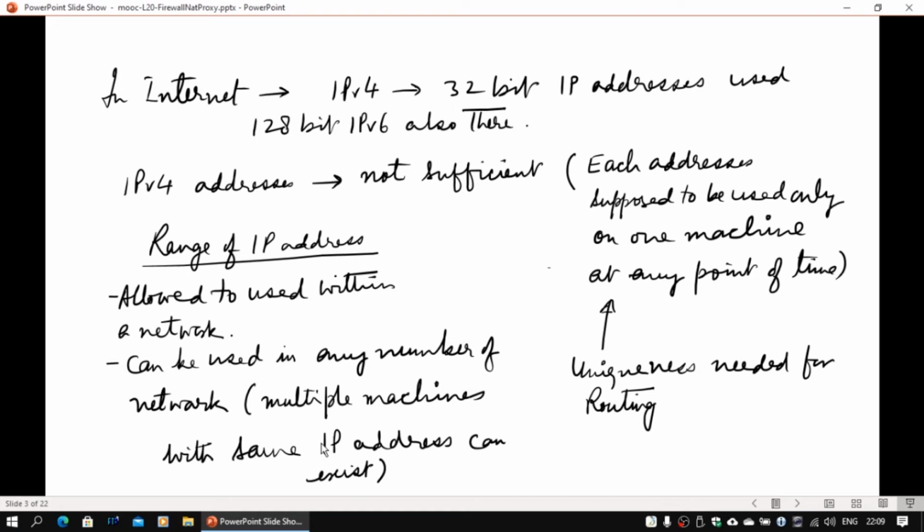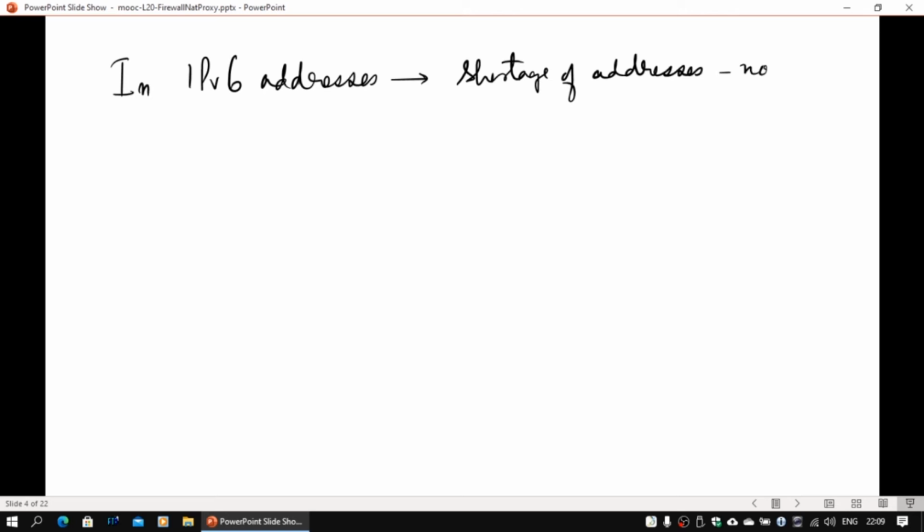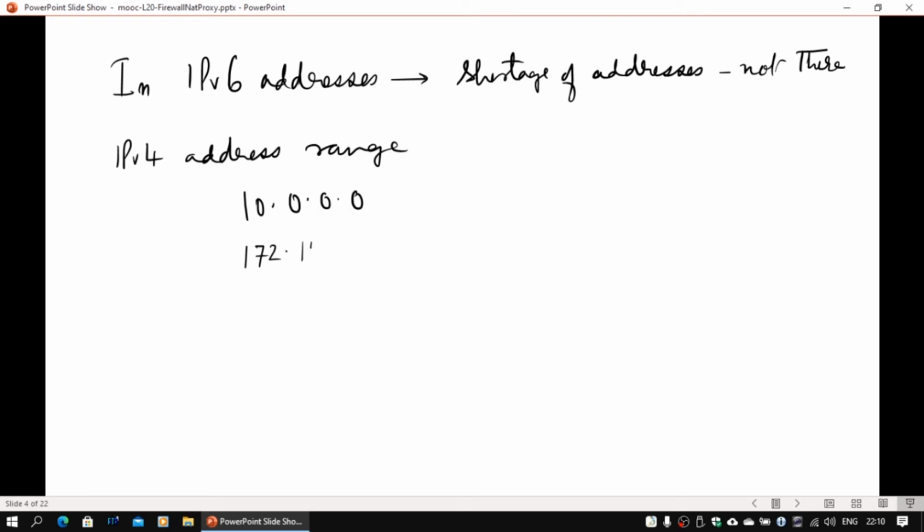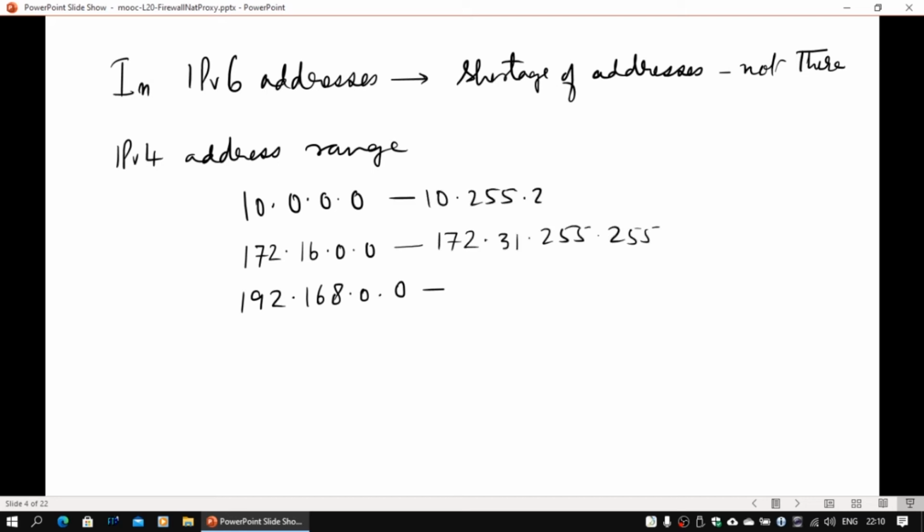Since multiple machines with the same IP addresses exist, first of all, the routing rules have to be updated in all internet routers. So one thing which was done was that these private IP addresses are not allowed on the internet, and any packet which is destined for this specific private IP range has to be dropped. Of course, we do have IPv6 addresses where there is no shortage of addresses, but still not everybody in the world has migrated to IPv6.